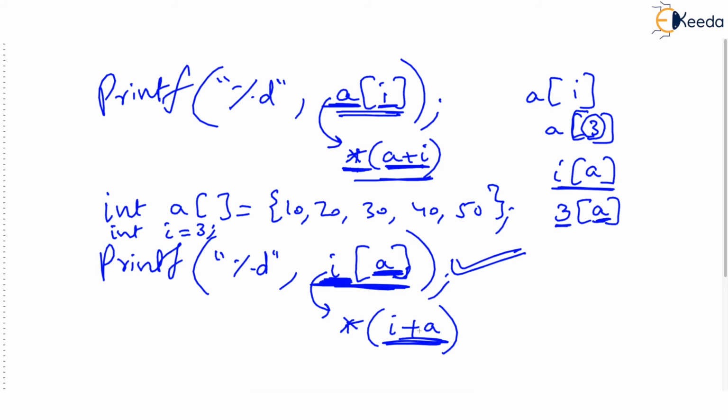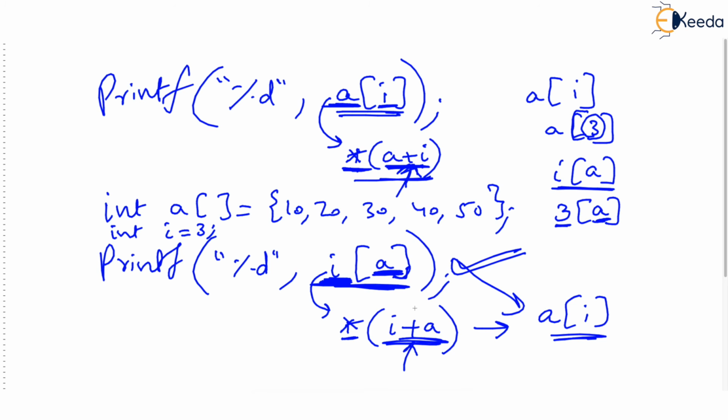So it is I plus A. Tell me, how does it matter whether you write A plus I or I plus A? Both are the same. And then you are putting asterisk before it. Then what does this mean? What does this mean? This means A[I]. I hope you are understanding.